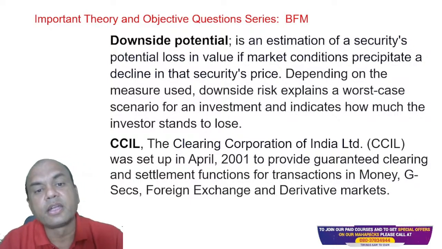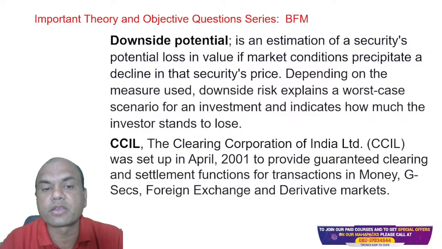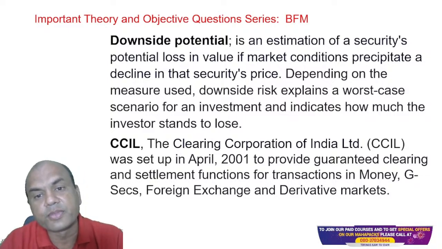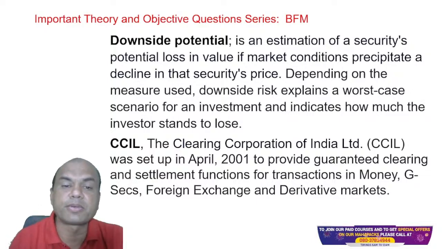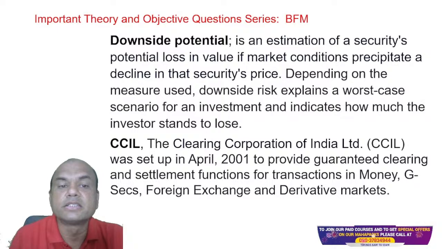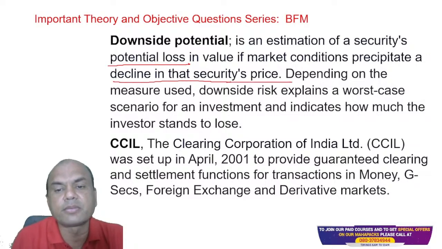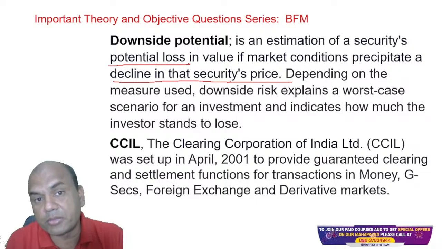Next one. Downside potential. It is the estimation of a security's potential loss in value if market conditions precipitate a decline in the security's price. Keep it very simple: potential loss due to decline in price of the security. For example, we have studied this in our ABM also.